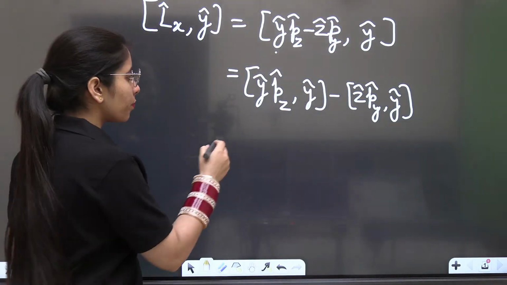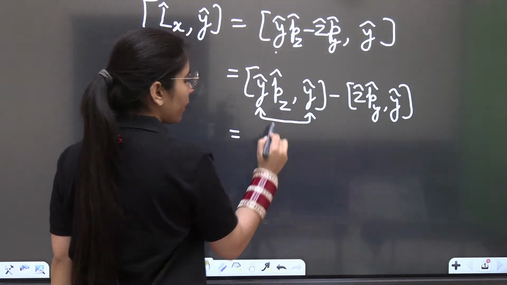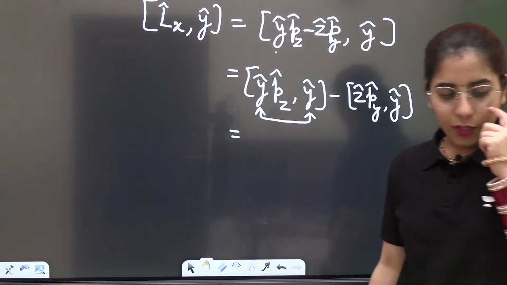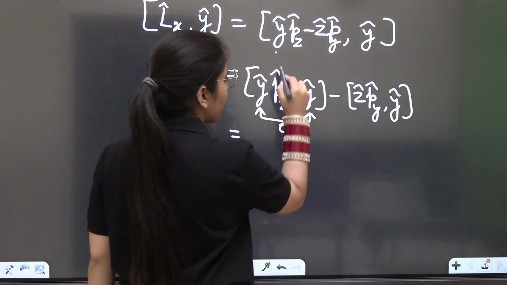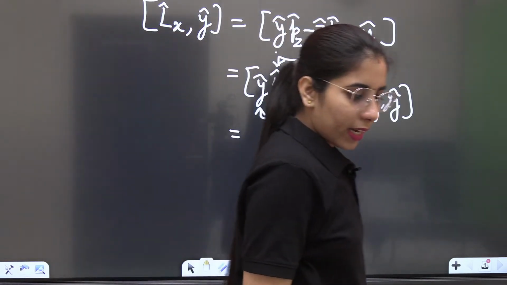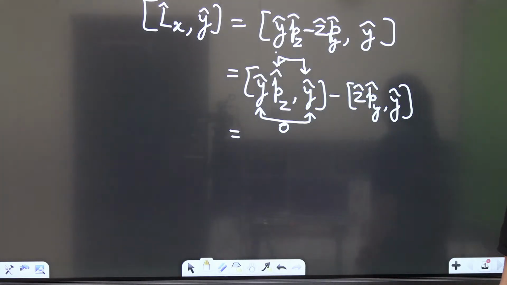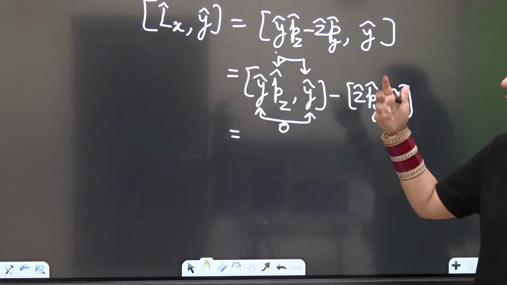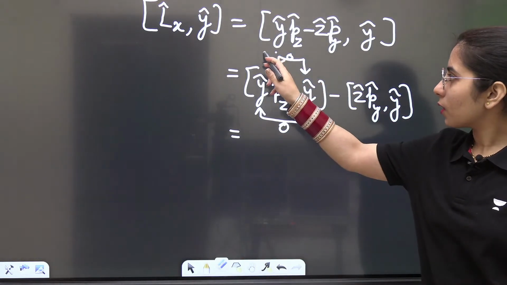Next thing. Y with y commutator bracket, what will it be? Can you please tell me? Any idea? Very good, everyone. Very good, Surendra. It's going to be 0. What about Pz with y? Anybody knows about it? Pz with y. Any idea? If anybody knows, just mention it. I'm just going to check out your comments here. Pz with y commutator bracket. Again 0. It will not give us anything, meaning we don't need it because it's not giving us anything.